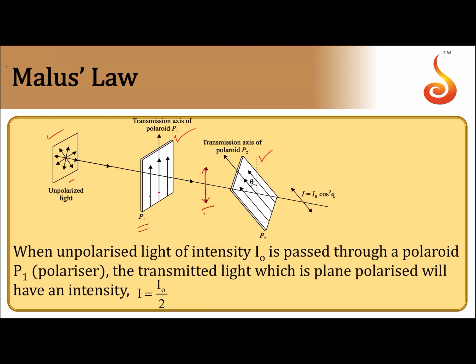Now Malus law gives you what will be the intensity of this with respect to this. Suppose I0 is the intensity of incident light. If unpolarized light of intensity I0 is incident on a polaroid, then what comes out will be I0 by 2. So transmitted light which is plane polarized will have an intensity I0 by 2.